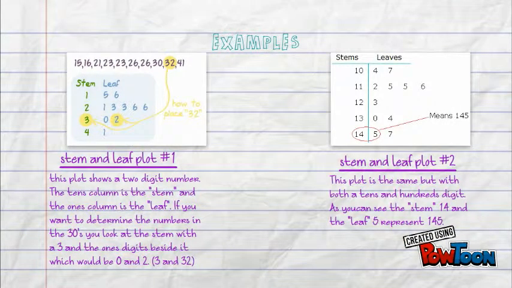Examples. Stem and leaf plot number 1. This plot shows a 2-digit number. The tens column is a stem and the ones column is a leaf. If you want to determine the numbers in the 30s, you look at the stem with a 3 and the ones digit beside it, which would be 0 and 2: 30 and 32. Stem and leaf plot number 2. This plot is the same but with both tens and hundreds digits.